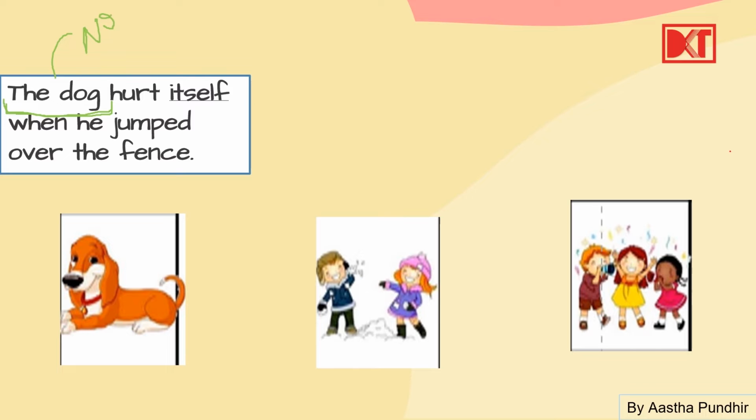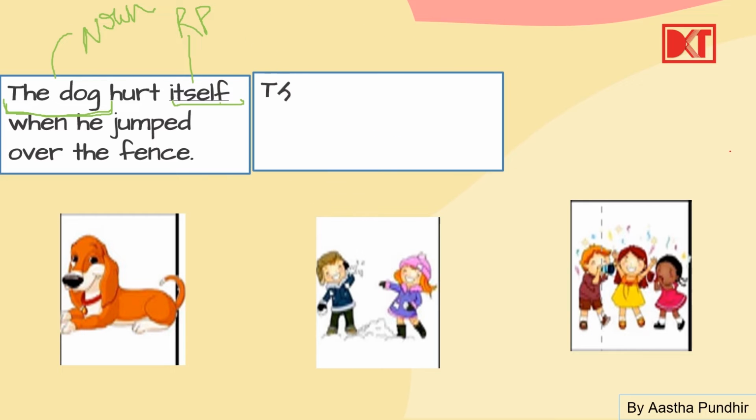Okay? It is a noun. But what is the action being done? Hurt itself. तो object क्या है जिस पे action किया गया है? That is itself. Dog ने अपने आप को ही hurt कर लिया. So itself is the reflexive pronoun. When the subject and the object are same, then the pronoun used is the reflexive pronoun.